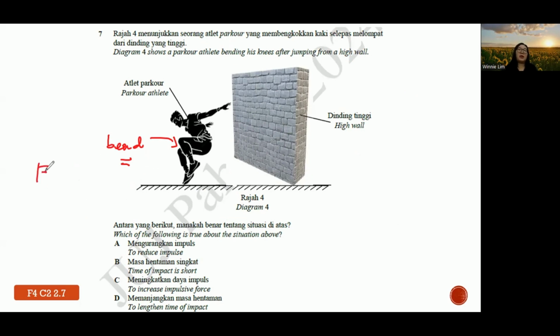So for information, impulsive force is equal to the rate of change of momentum. This time is referred to as the time of impact or time of contact. Basically, their relationship is inversely proportional. So like teacher says, when he does this action, which means you bend, the time is lengthened, therefore decreasing the force. So we see which option is the best answer.